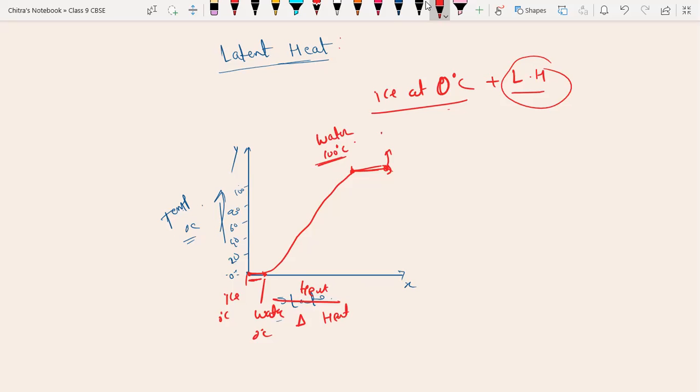Again here vapors are present, at 100 degrees Celsius. So in this region the temperature will not change, and again in this region the temperature will not change. The temperature will remain constant, but transformation from solid to liquid or liquid to gaseous takes place. That's why that heat is called latent heat.